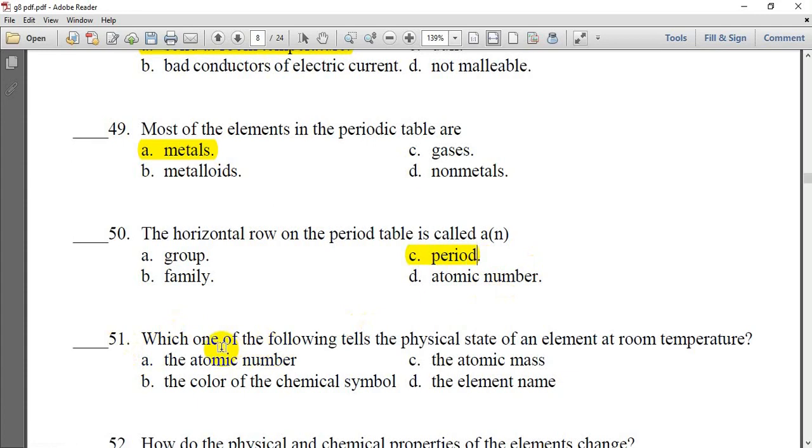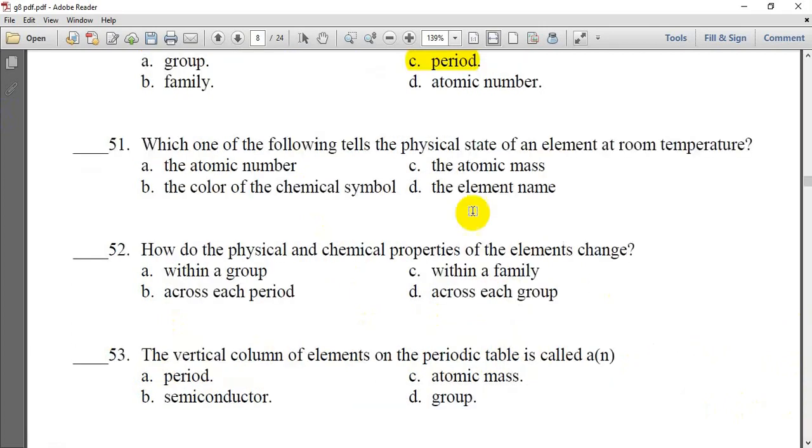51. Which one of the following tells the physical state of an element? How can we know that the element is solid or liquid or gas? From the atomic number, from the atomic mass, from the color of the chemical symbol, from the element's name. You can know if it's solid or liquid or gas from the color of the chemical symbol.